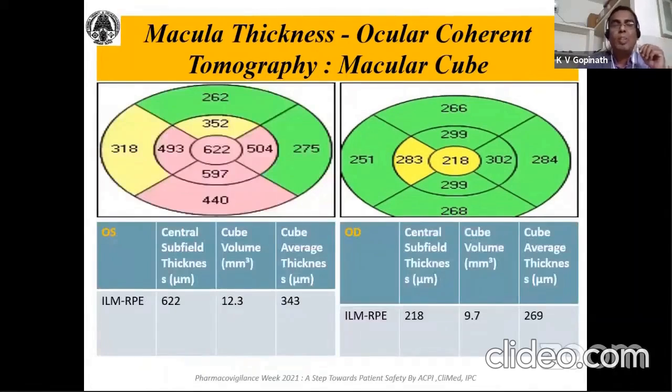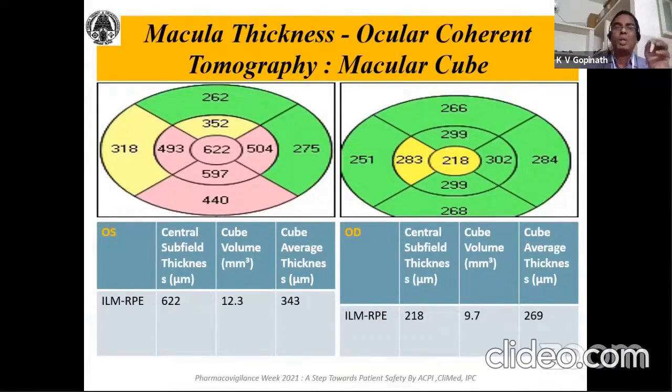So this is the right eye, this is the left eye. Parameters like central subfield thickness, cube volume, and cube average thickness are measured in either eye of the patient. In the right eye, the cube average thickness is 269, which is just above normal.